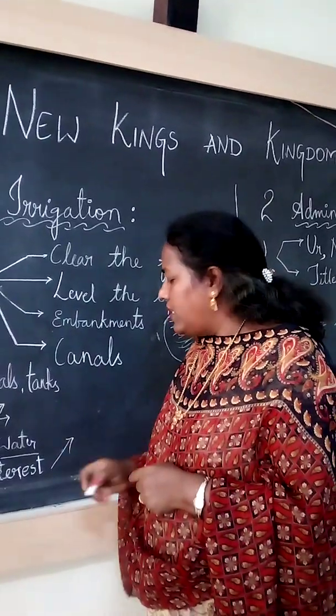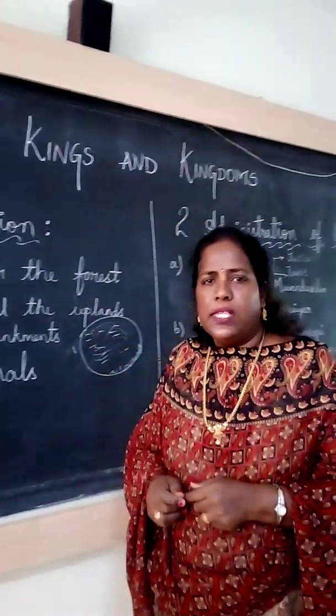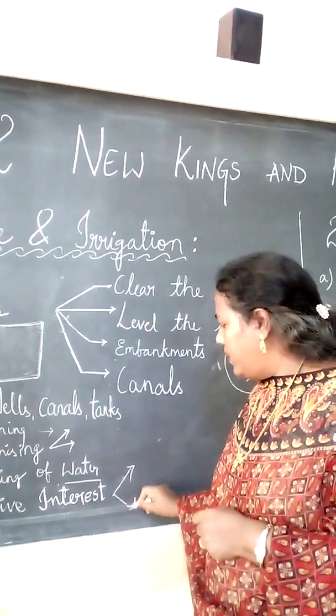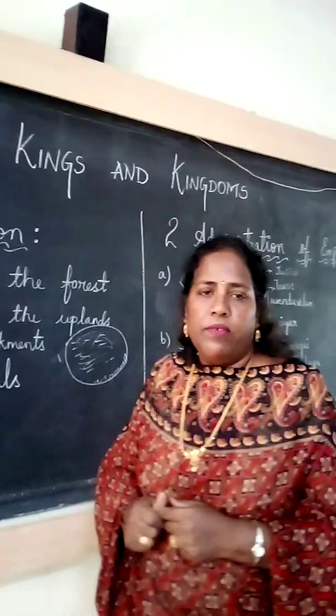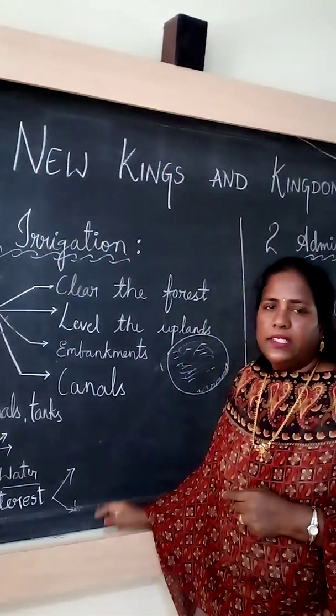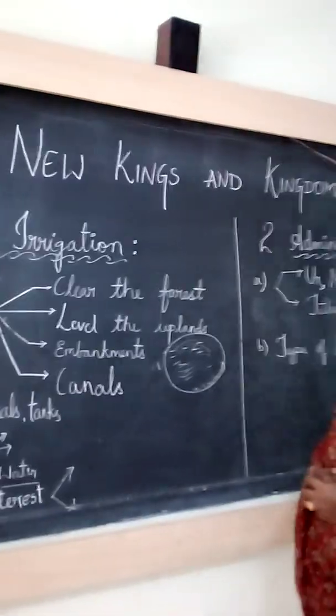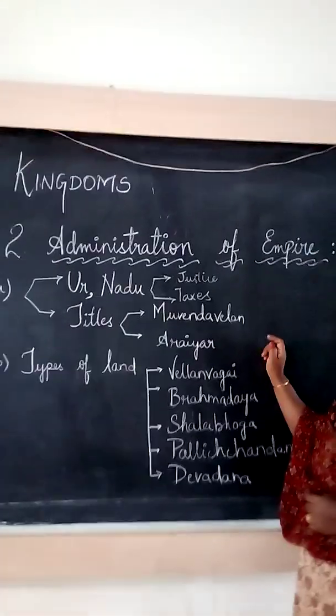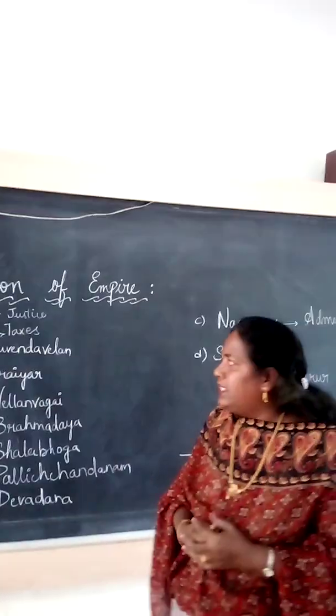One is the rulers. Next one is the village peasants. Who are there? The village peasants know well. With the help of the rulers, they will take active interest in the irrigation work. Now we will see the second one, administration of the empire. How did they administer a large empire?